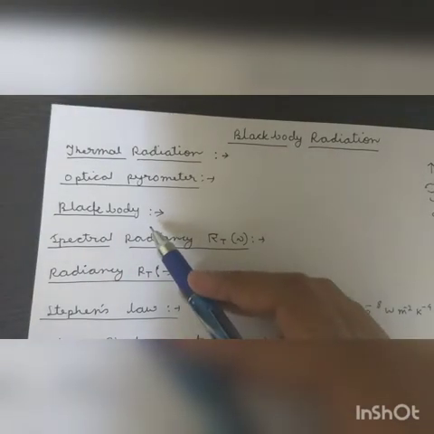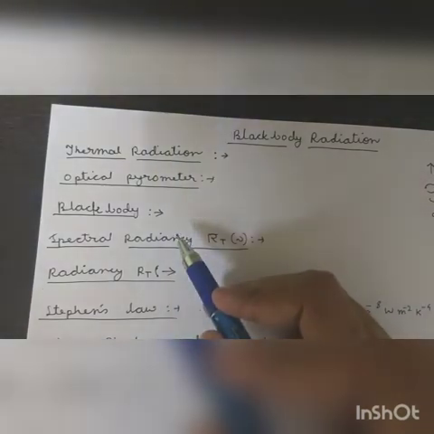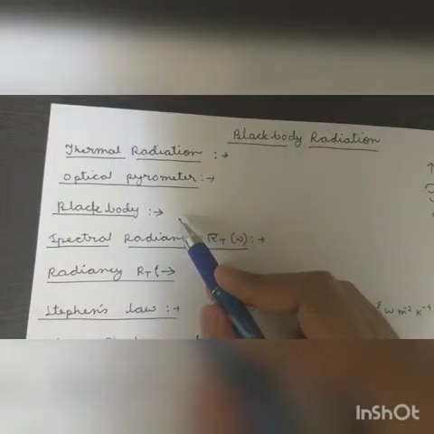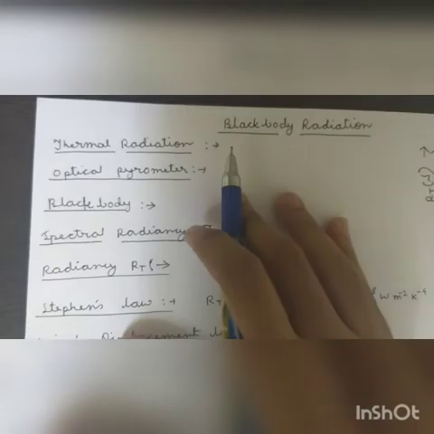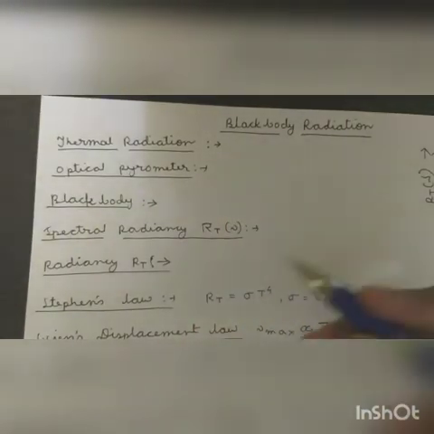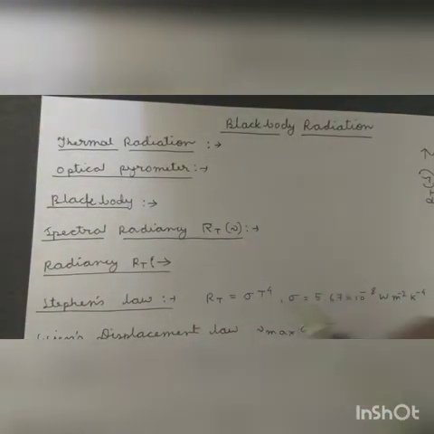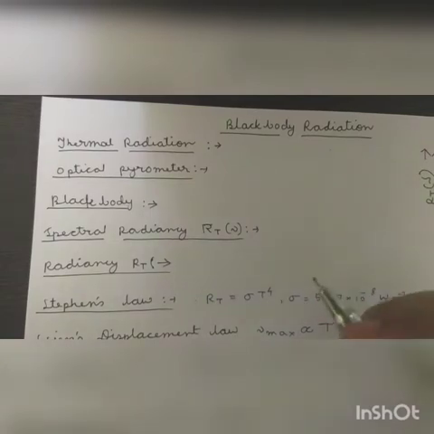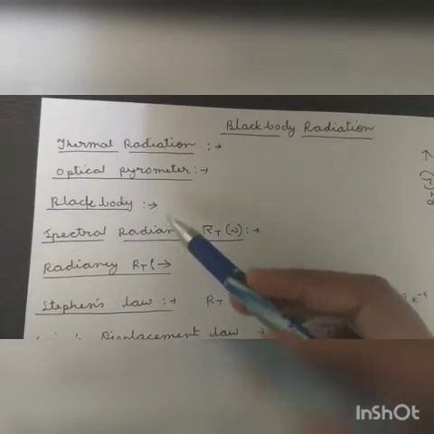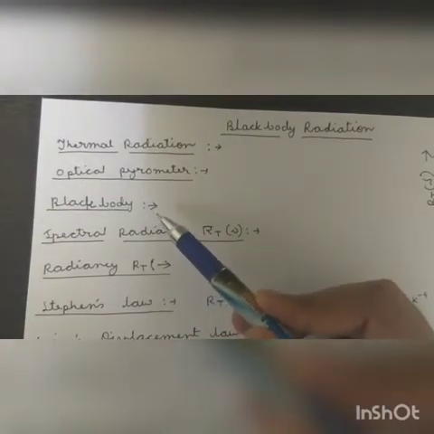But there is some kind of body that emits radiation of universal character, which is known as a blackbody. By definition, a blackbody absorbs any kind of radiation incident on it, and it emits all kinds of radiation, like it emits a continuous spectrum of radiation. So a blackbody is a kind of body that emits radiation of universal character, which makes it the chief interest of physicists. And we will later see some kinds of practical blackbody.